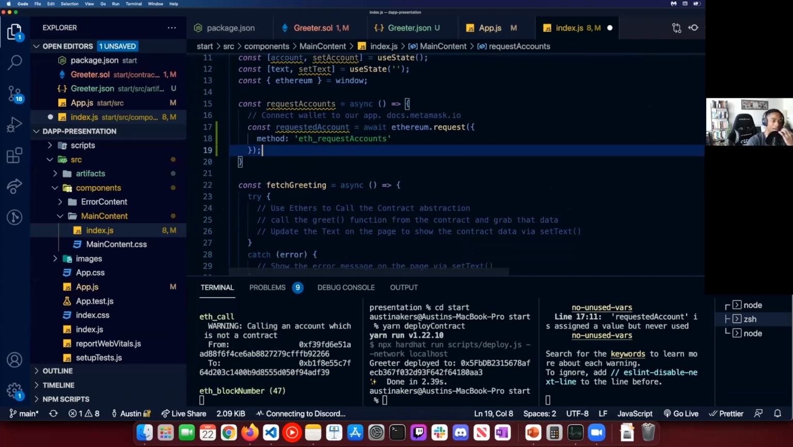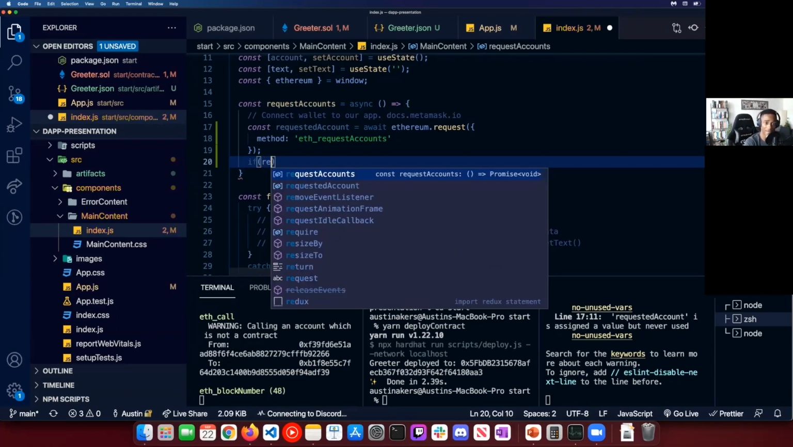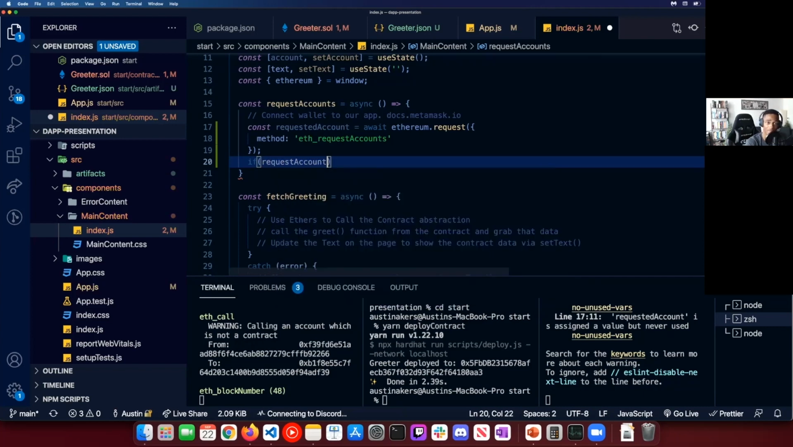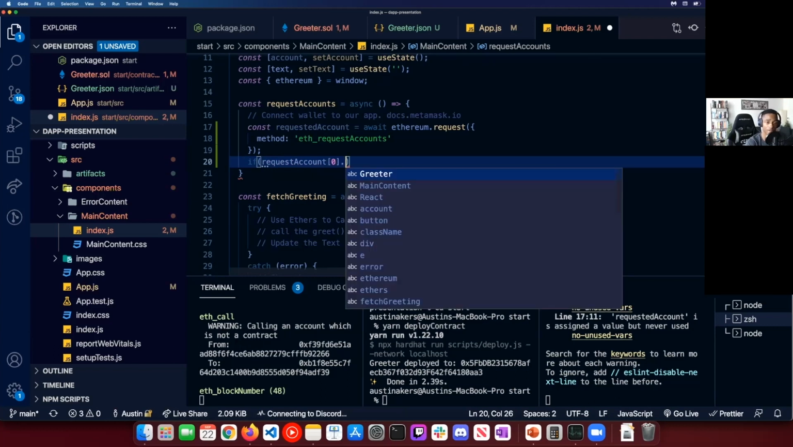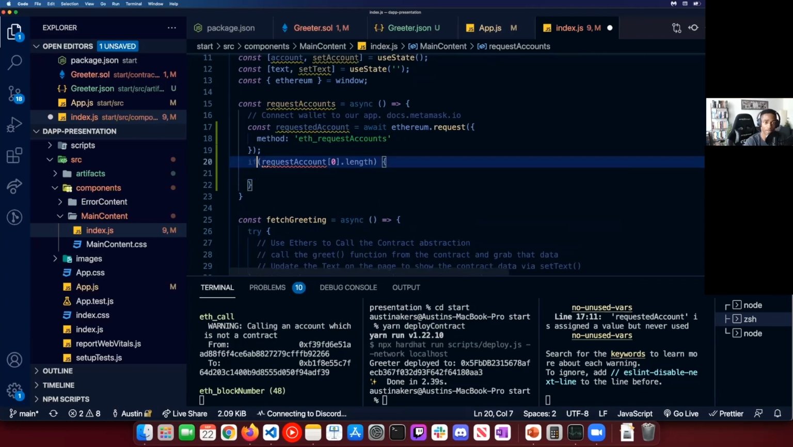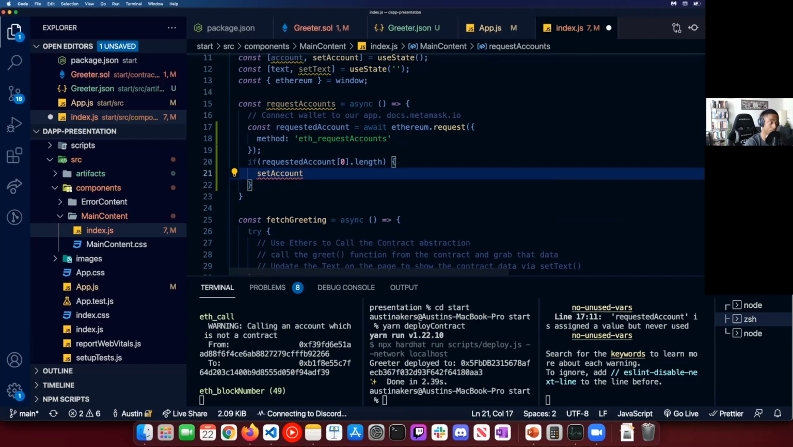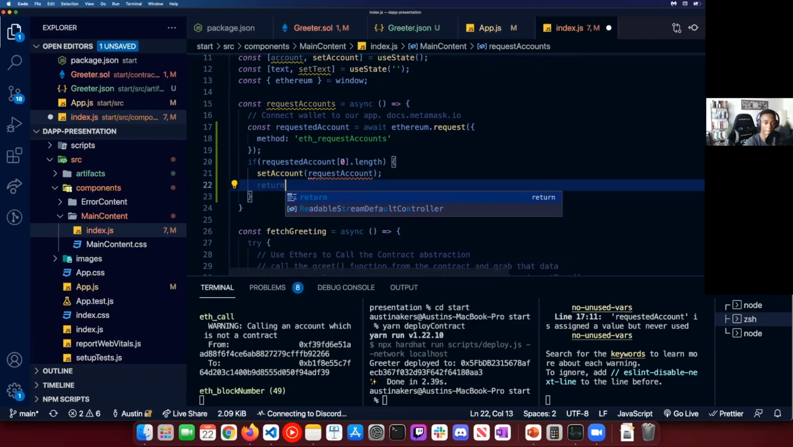So after this, once we get that requested account, we're going to say, if there is a requested account, we want to get the first one and see if it has a length. If there is one, we'll set that account so we could use it for other things. I kind of put this out here for y'all to play with, more so than me. We're going to return.